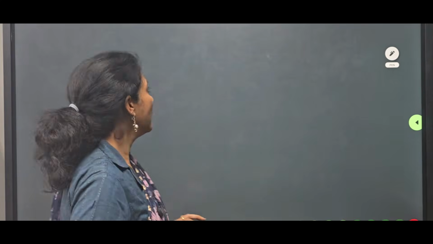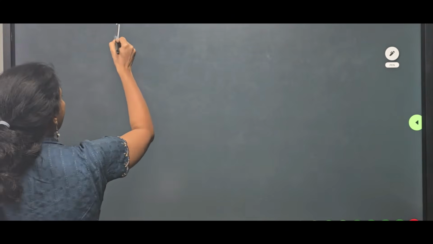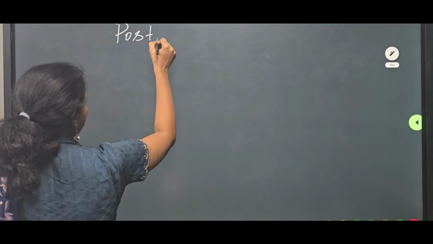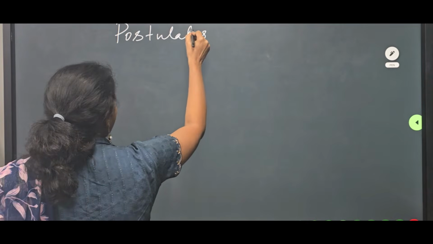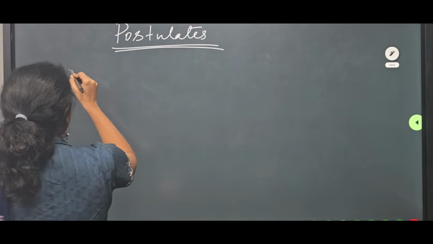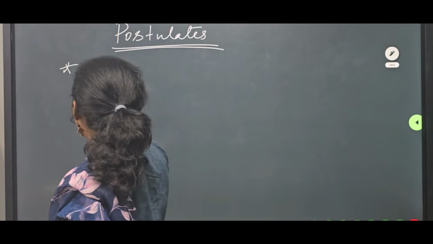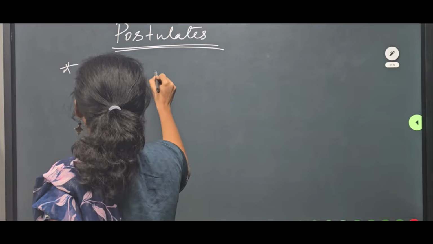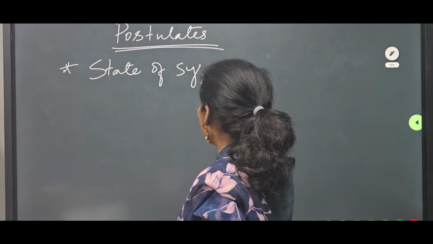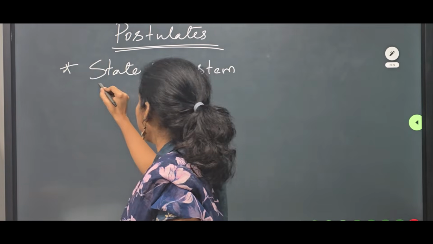So now here we will discuss postulates of quantum mechanics. Okay, postulates. So the number one postulate is called state of a system. It is relating to the state of a system.